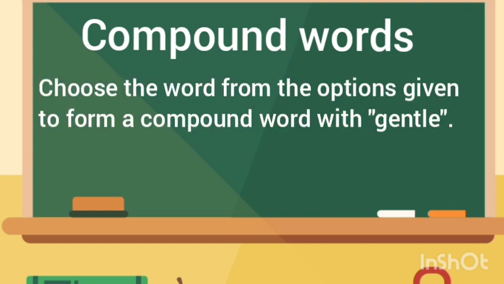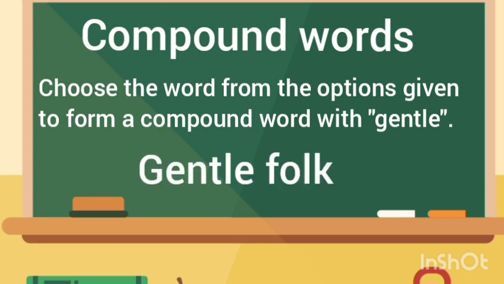Now the question can be asked in two forms. One is choose the word from the options given to form a compound word with the word gentle, right? Four options will be given: side, folk, net, war. What is the compound word for gentle? Gentlefolk, right? So like this they will be asking you a question.